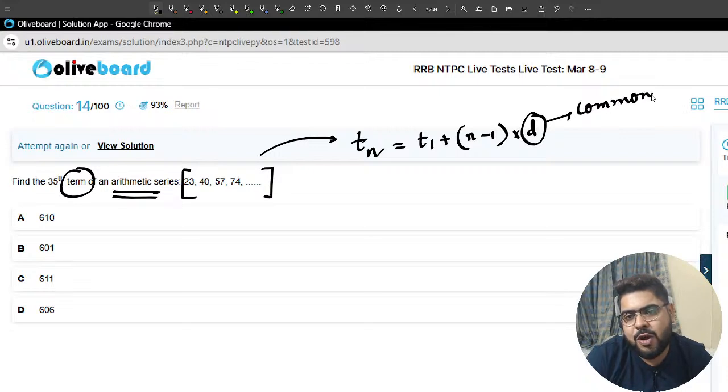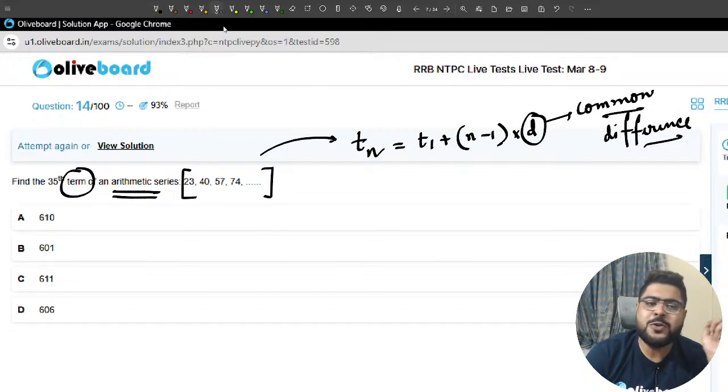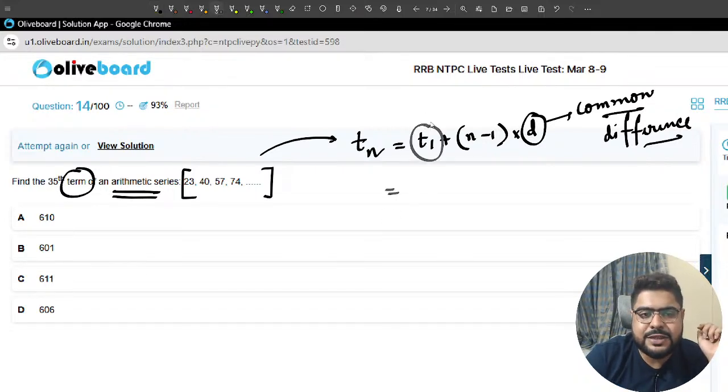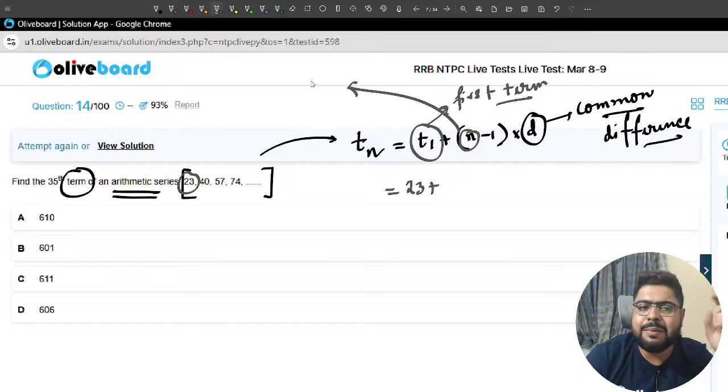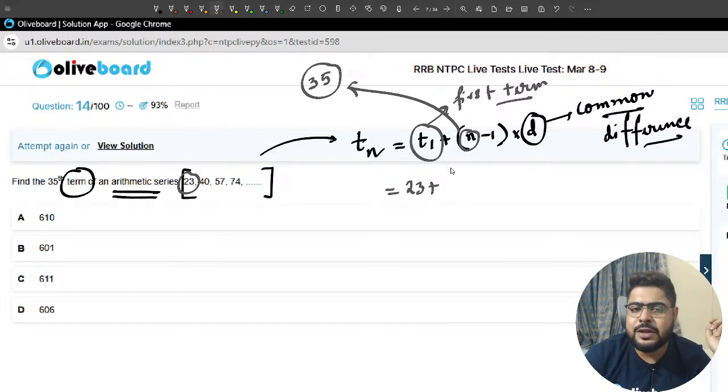T1 is the first term, which we know is 23. n is the number of terms. We need to figure out the 35th term, so the n value here is 35. So 35 minus 1 is 34 times D.